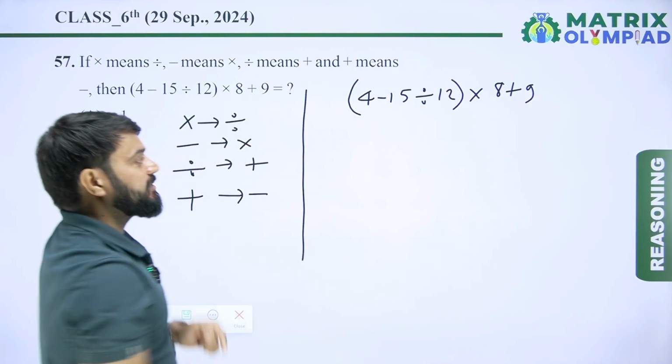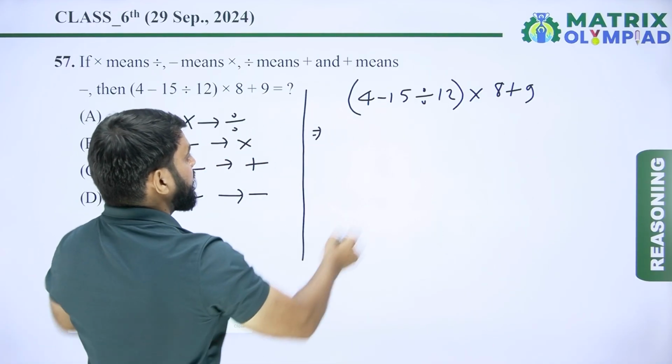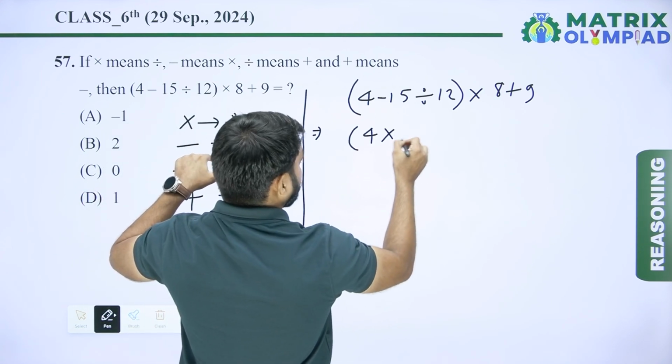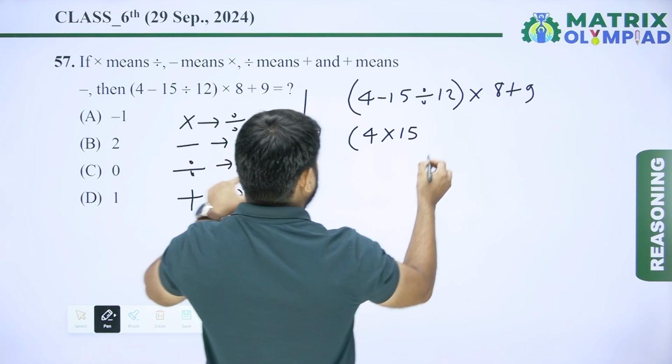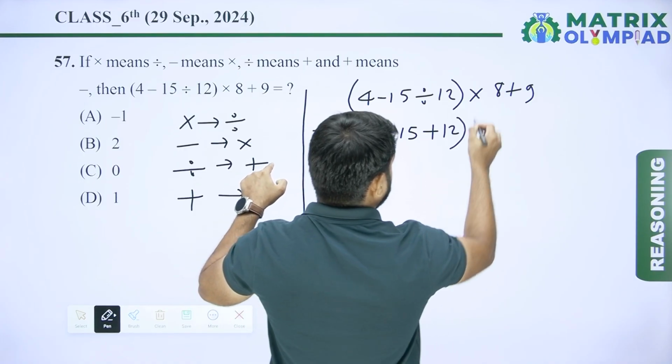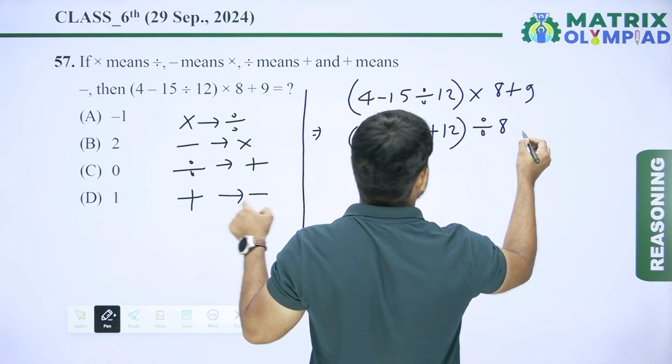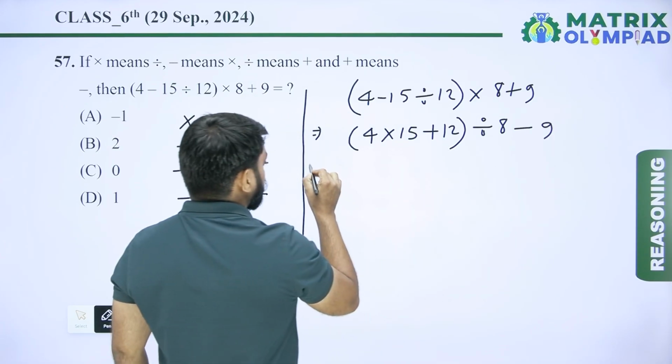Find the value of the given expression. First substitute the signs. So 4 minus means multiply 15. Now divide means plus 12 bracket, multiply means divide 8, plus means minus 9. Now using the BODMAS rule.